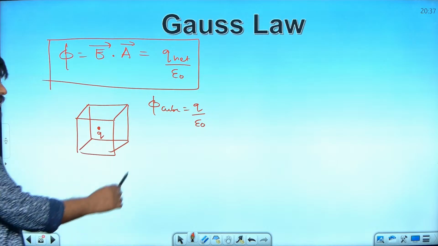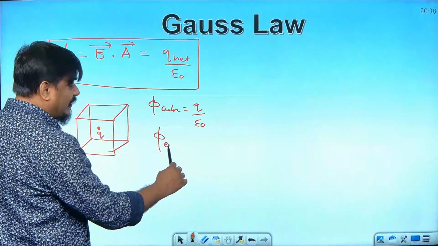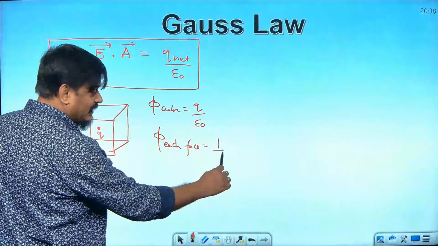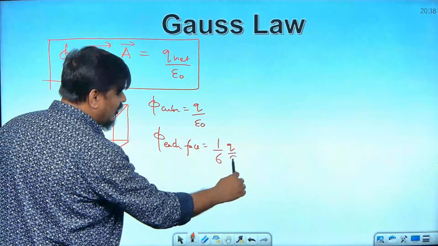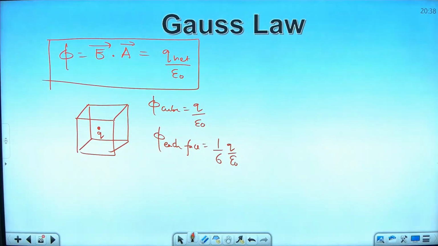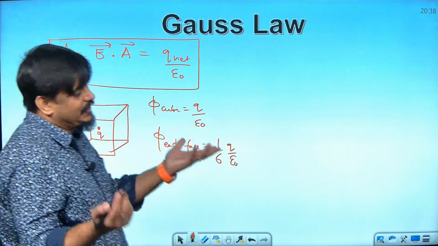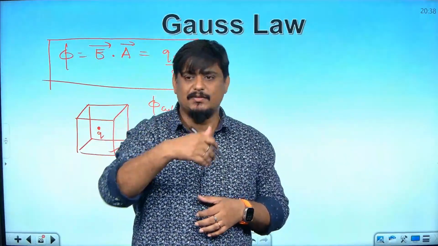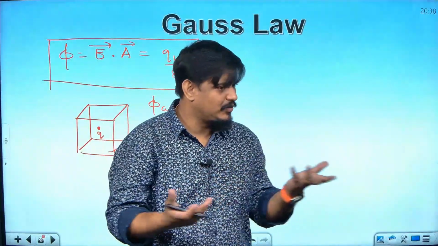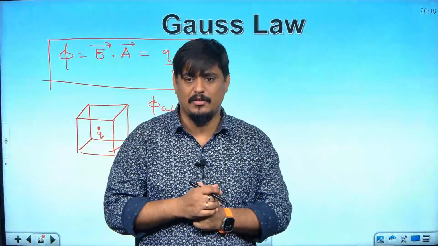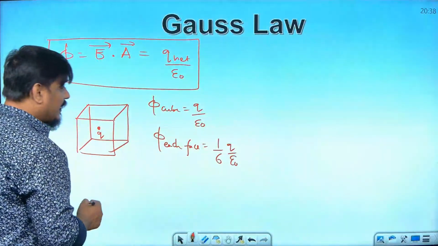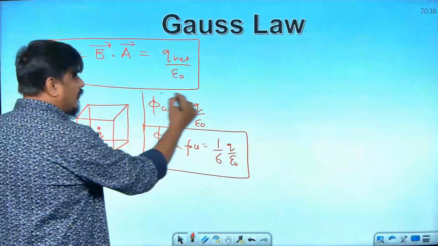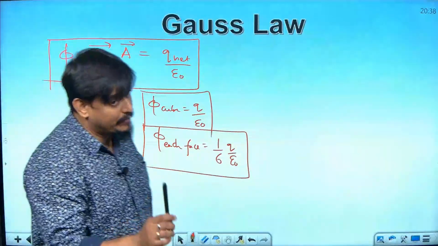If they ask for each face, it will be 1 by 6 times q by epsilon naught. Why 1 by 6? Six faces, and each face will take the same share. So 1 by 6 six times, totally 6 by 6, that is q by epsilon naught. So flux through each face will be 1 by 6 times q by epsilon naught, and flux through the cube will be q by epsilon naught.